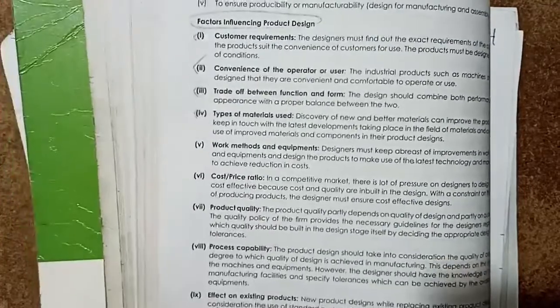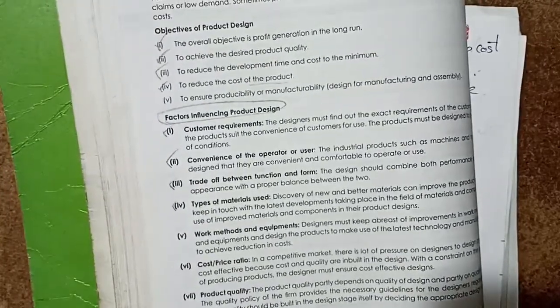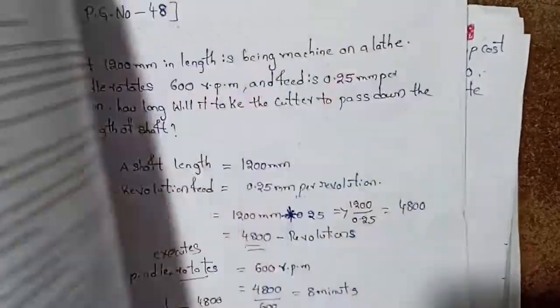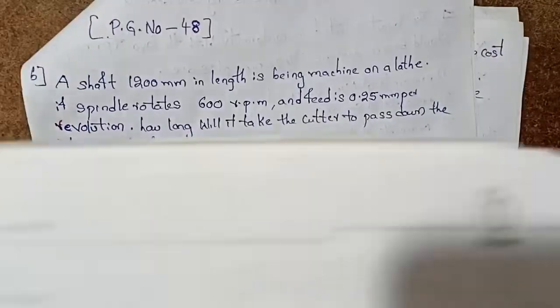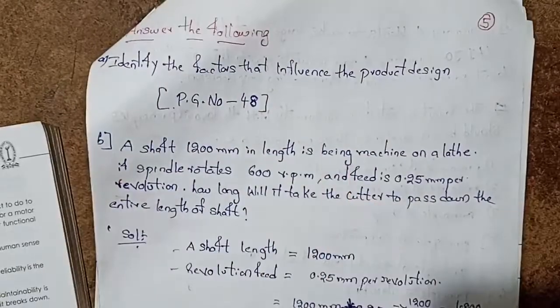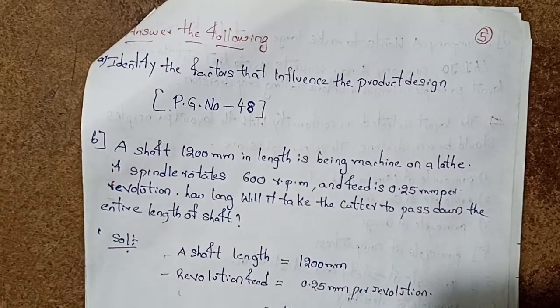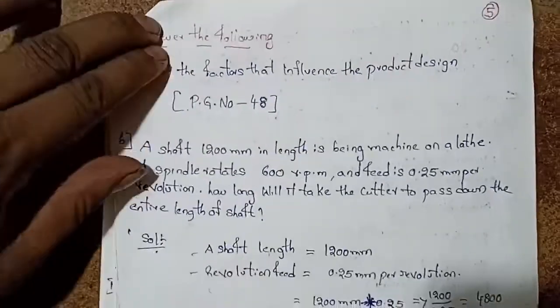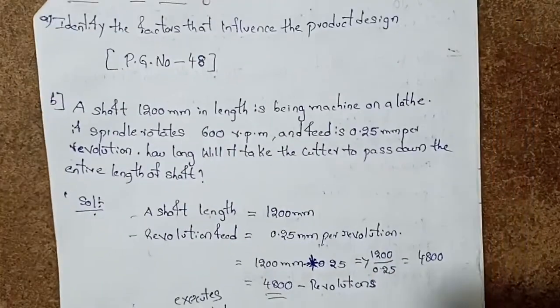In an online exam, write these points. That is enough for the factors influencing product design. We follow page number 48 in the student material.